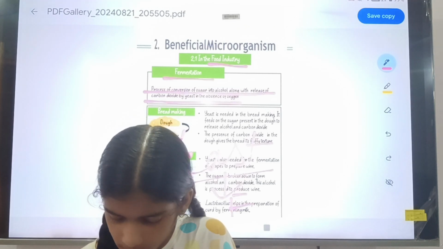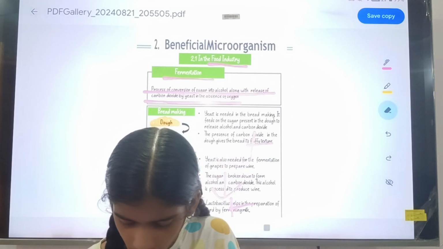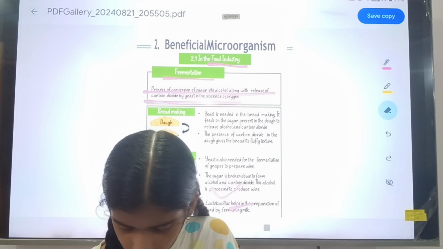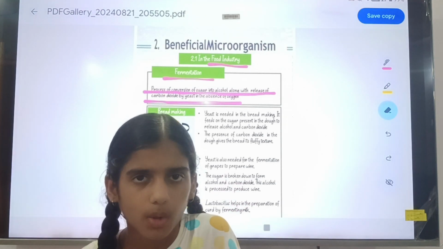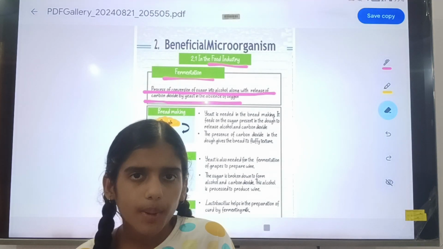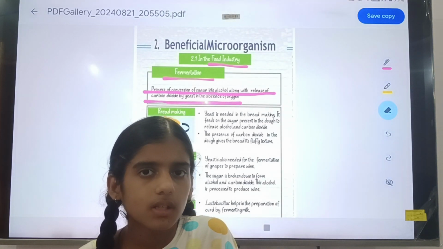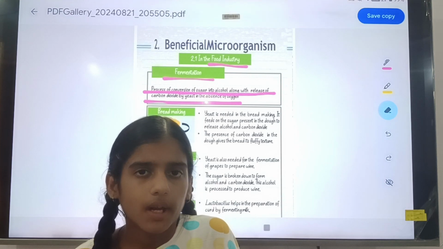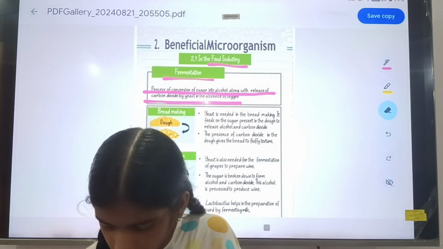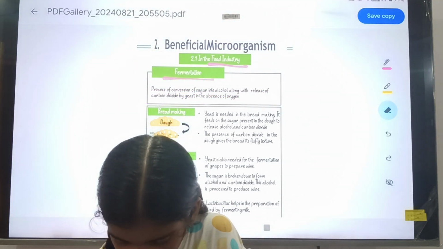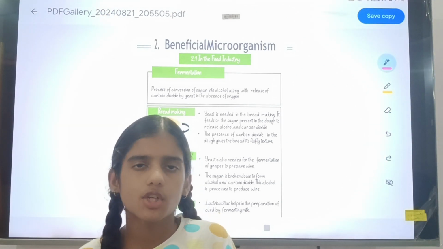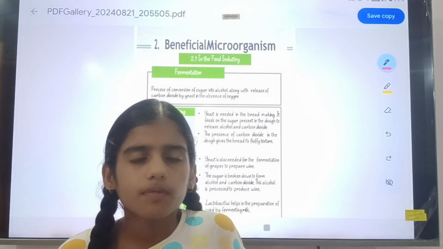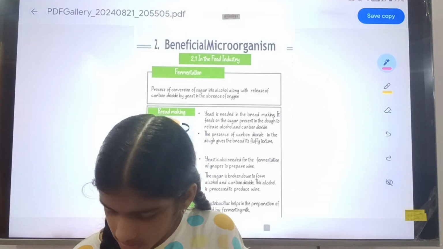Let you understand what is fermentation. The process of converting sugar into alcohol along with the release of carbon dioxide by the yeast and in the absence of oxygen. Okay, so this is the definition of fermentation.